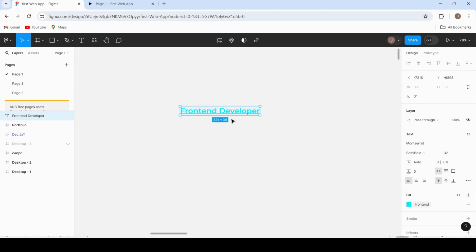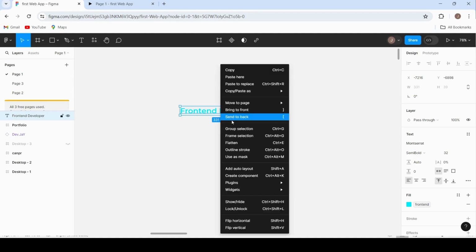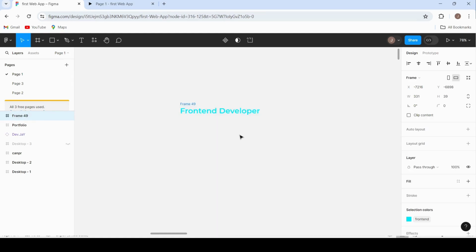Turn the text layer into a frame by right-clicking with your mouse and choosing frame selection. After that, click on clip content. By using clip content, we can do this.